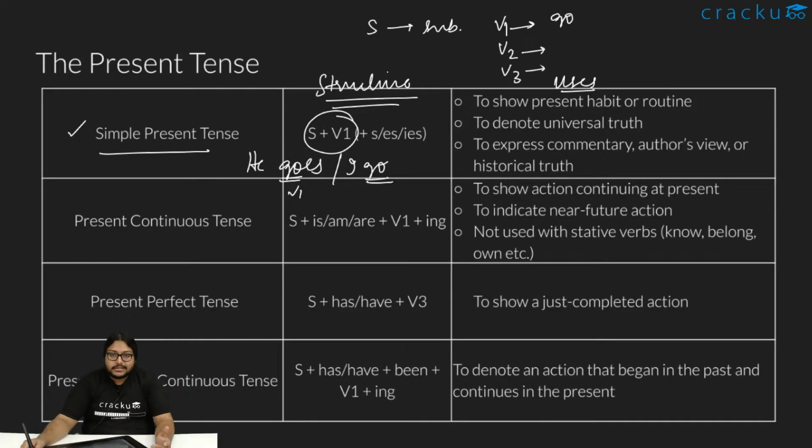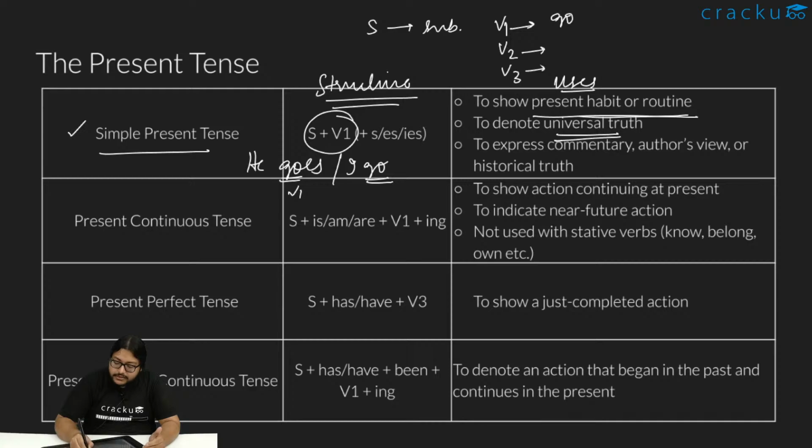When do we use this simple present tense? We use the simple present tense to show habit or routine, something which we do every day. Like I go to the temple every day. The priest goes to the temple every day. Present simple, because that is a habitual action that the priest is doing every day.